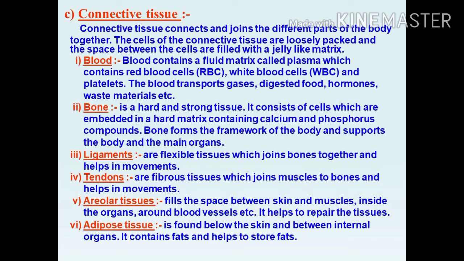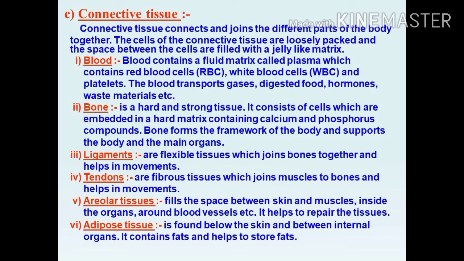Bone forms the framework of the body and supports the body and main organs. What are the functions of bone? It provides shape to the body. It protects internal organs. It helps in movements. Bones are also a reservoir of blood. Bones help to produce blood cells. RBC, WBC, everything is formed from the bone.